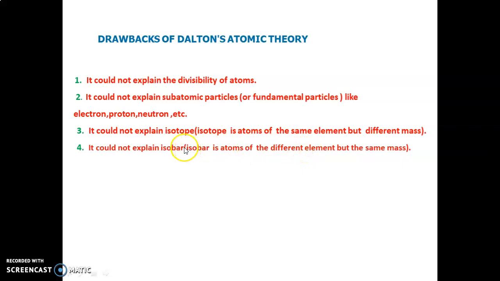One of Dalton's postulates says that atoms of different elements have different mass, but some atoms of different elements have the same mass. They are called isobars. But Dalton could not explain that. That is, he could not explain isotopes, isobars, etc.